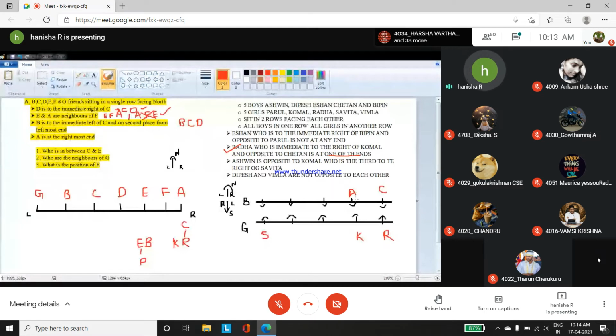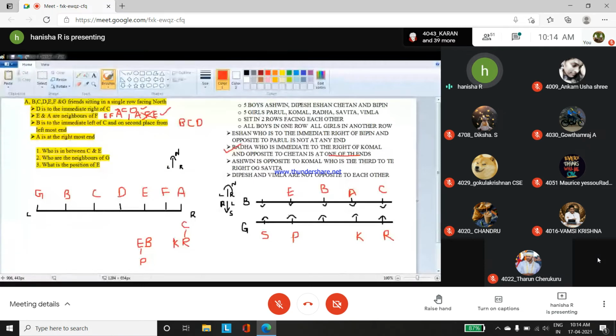From this itself, it is clear that these 2 positions should be filled up with Ishan and Bipin, because Ishan will not come at the end. So we can fix Ishan and Bipin here, and opposite to Ishan you have Parul. So this is fixed. Now look at the fourth clue.